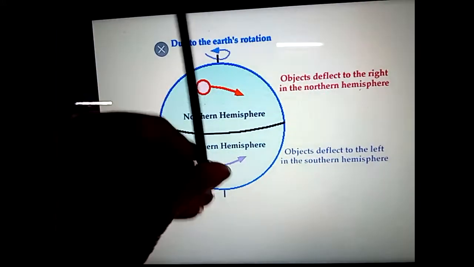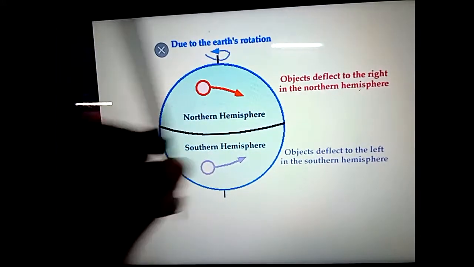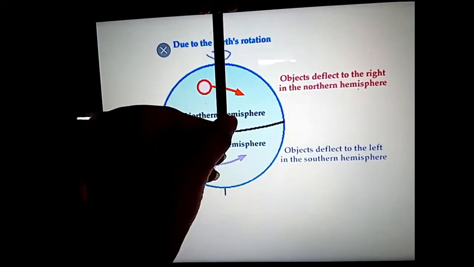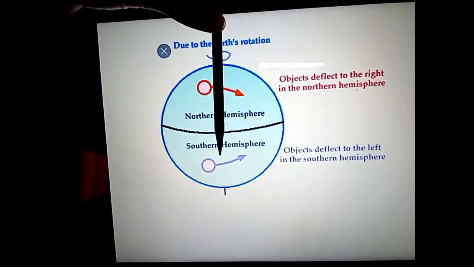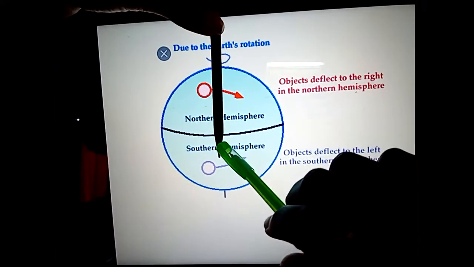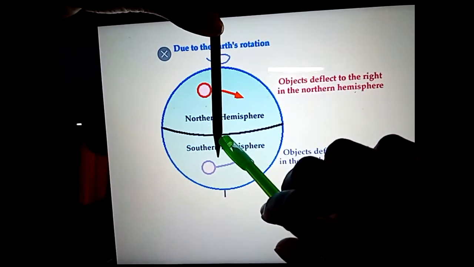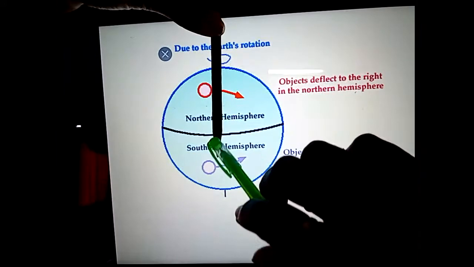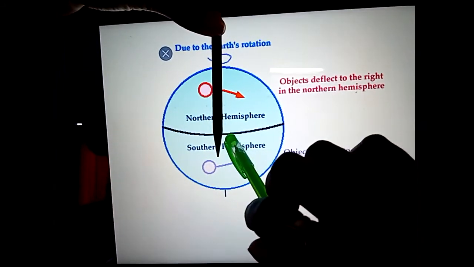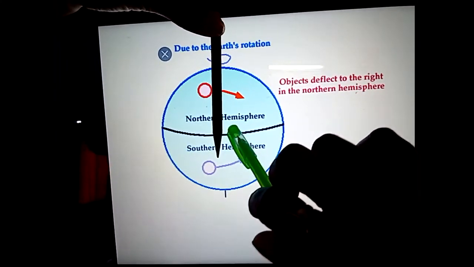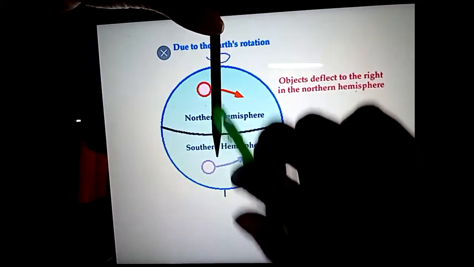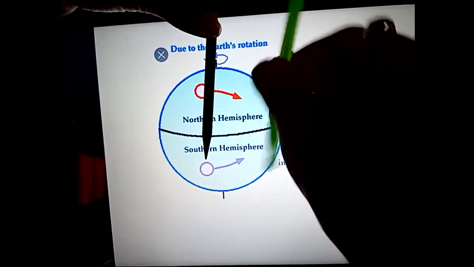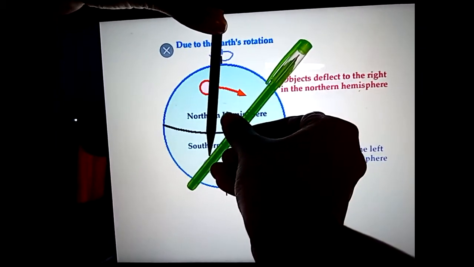As you can see, it is a straight line from the equator. Now if we are throwing something from the equator, it is not going to go straight due to Coriolis force. If you throw something from the equator, it does not go straight towards the northern direction. It will go towards this direction, to the right side. Due to only Coriolis force this happened.